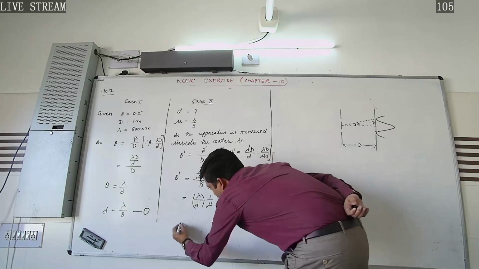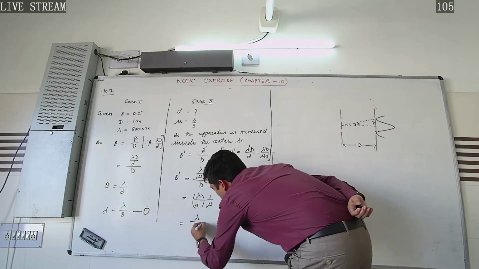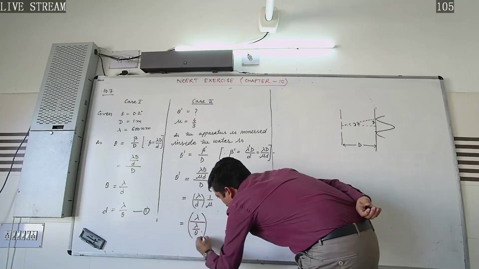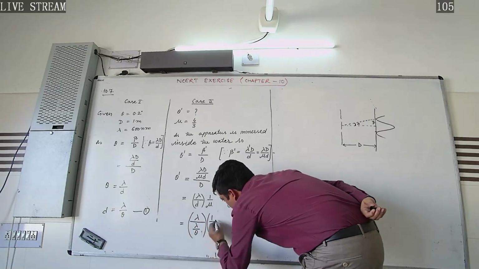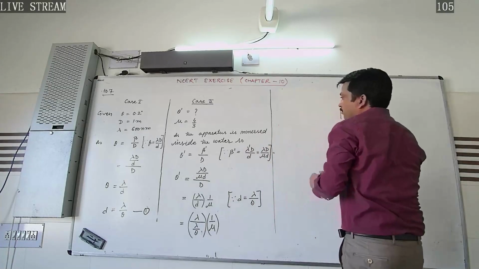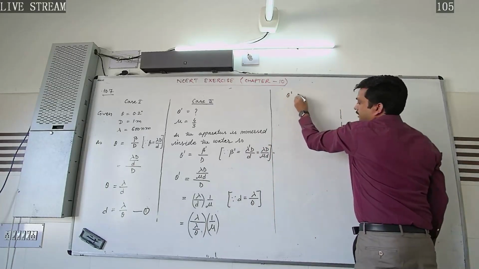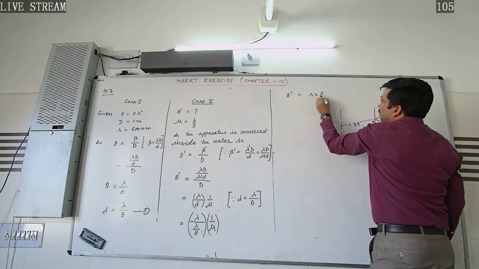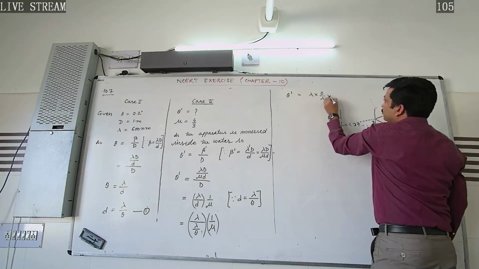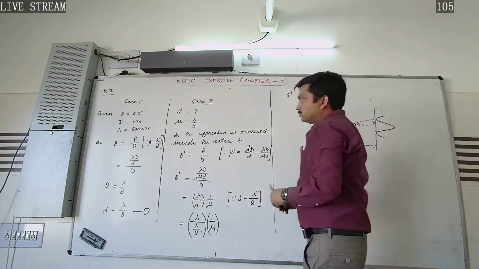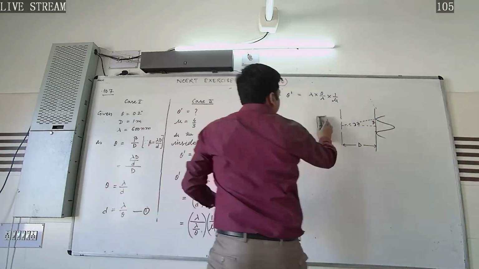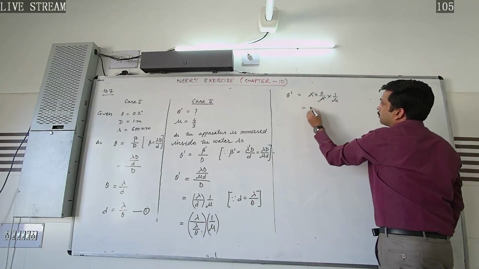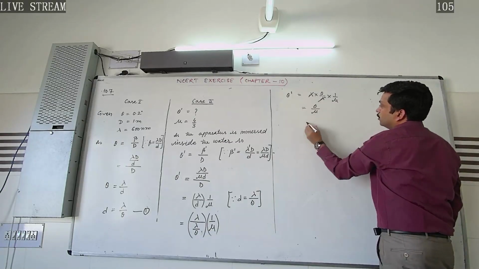So here we will put the value of d, which is lambda by theta. Putting the value, what do we get? Lambda over lambda by theta into 1 over mu. In the next step, theta dash will be equal to lambda into theta by lambda into 1 over mu. Lambda and lambda get cancelled out, and we get theta over mu.